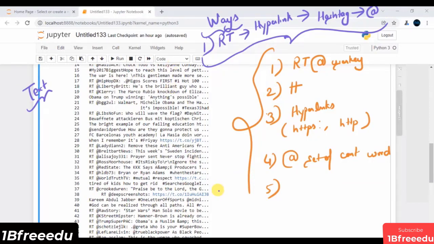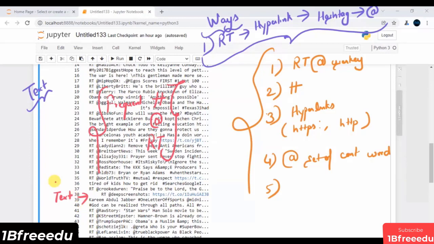Again, imagine you have to analyze: can you return what are some of the most frequent hashtags, or the most frequent user mentions, or the most frequent retweets? To come up with these analyses, imagine you have a feature, my text.